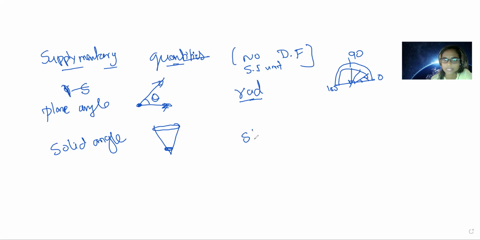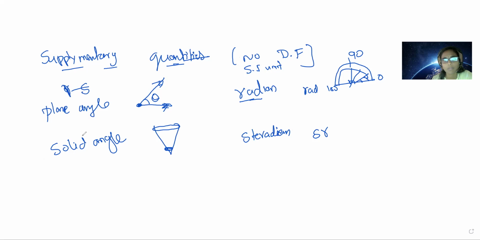Similarly, for solid angle the unit is the steradian. The symbol we use for radian is rad, and for steradian we use sr. So this is what we have regarding the supplementary quantities.